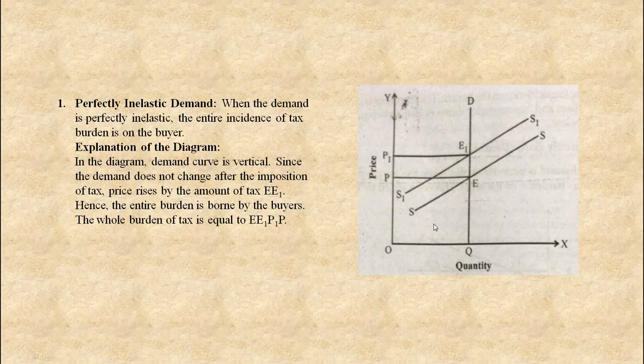Since demand does not change after the imposition of the tax, the price rises from E to E1. So the entire burden is borne by the buyers, and the whole burden is E1P1P. So when demand is perfectly inelastic, the entire burden is on the buyer, and when demand is perfectly elastic, the entire burden is on the seller.